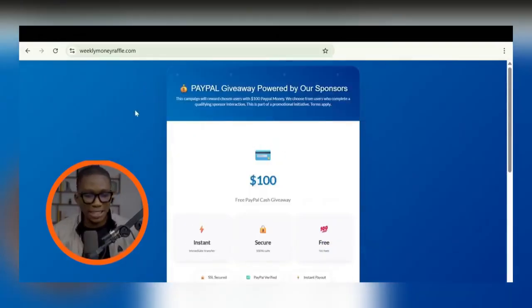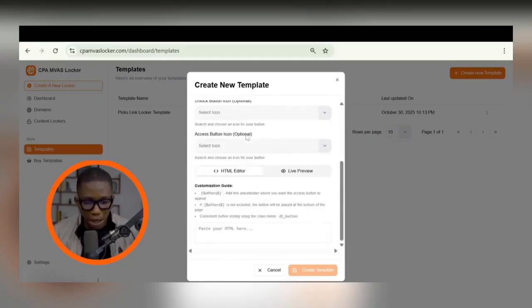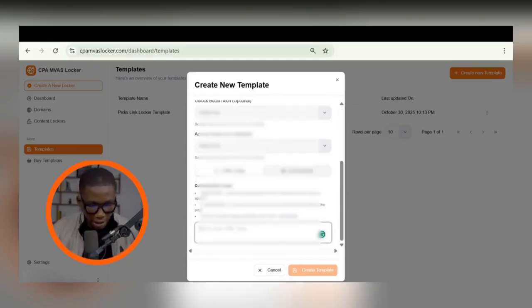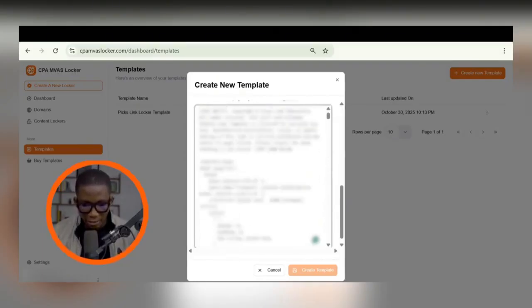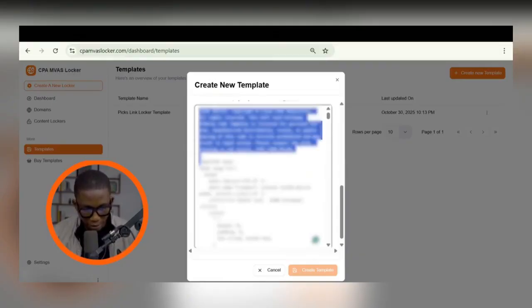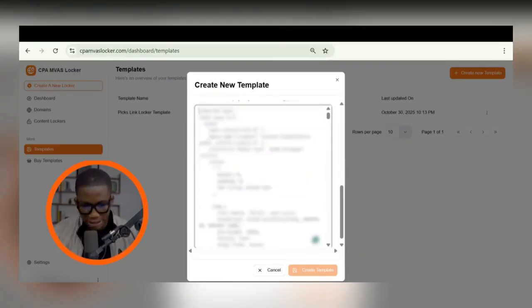So literally, this is an example of a piece of code that I have here, and I still have this piece of code in my computer. So I'm going to go into my computer and get that particular piece of code. Let me show you what happens when you paste a piece of code here. I copied the piece of code and I pasted it here so you can see what it looks like on the inside. You're going to have to remove this legal notice thing, just for copyright stuff. So I go ahead and delete that.